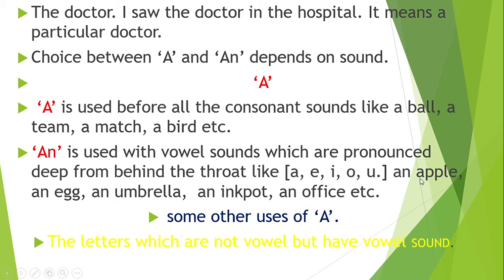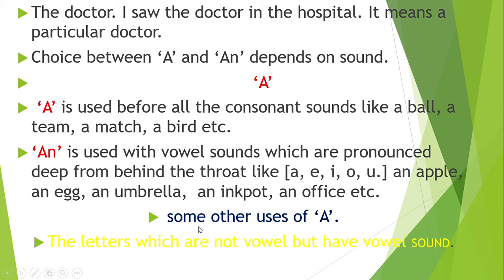Now we say an apple, an egg, an umbrella, an ink pot, an office, etc. So here we are clear once again that there are five vowel sounds, and whenever there are vowel sounds we use an, and where there are consonant sounds we use a.